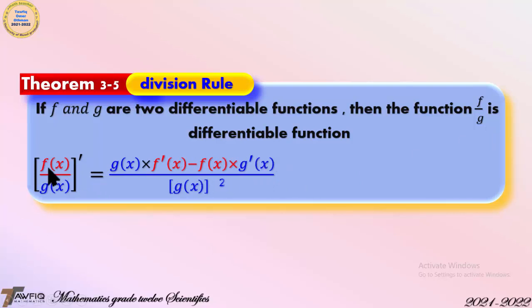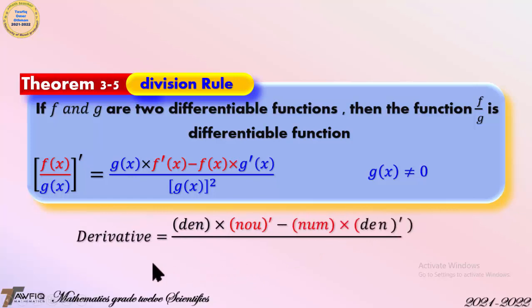If we have f of x at the numerator and g of x at the denominator, then the derivative of them is equal to g(x), which means the denominator, times f prime of x, the derivative of the numerator, minus f(x), the numerator, times g prime of x, the derivative of the denominator, over the denominator squared. It has one condition, that g(x) must not be equal to 0.